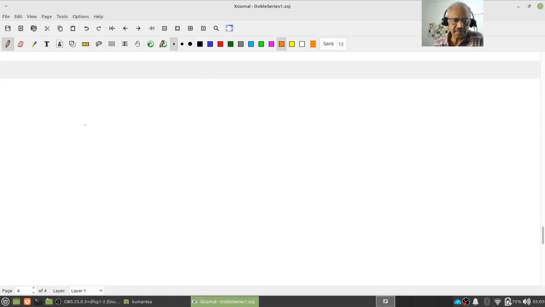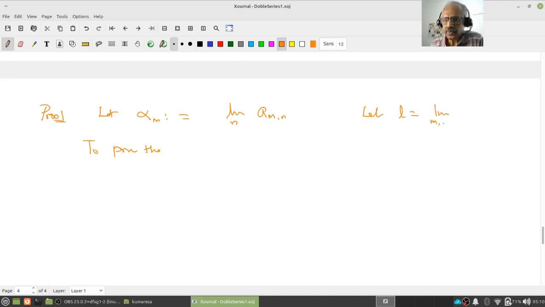The proof is easy. So what is it that I have to prove? Let alpha_m equal the limit over n of a_mn, and let L equal the double limit. We will prove that alpha_m converges to L. This is what we want to prove. So let epsilon be given. Then what do I want to estimate? I want to estimate alpha_m minus L.